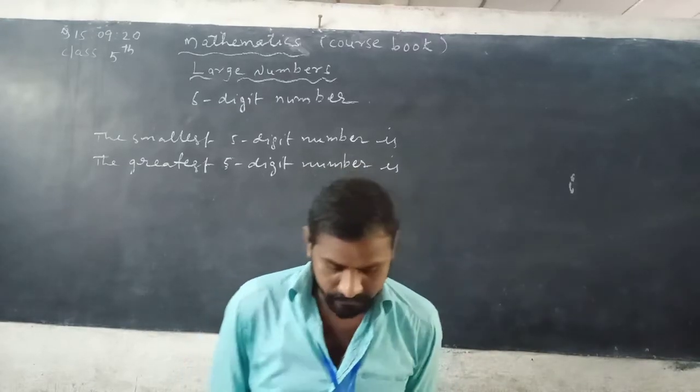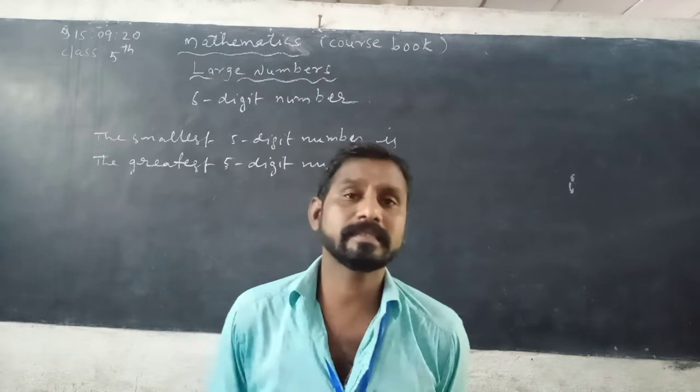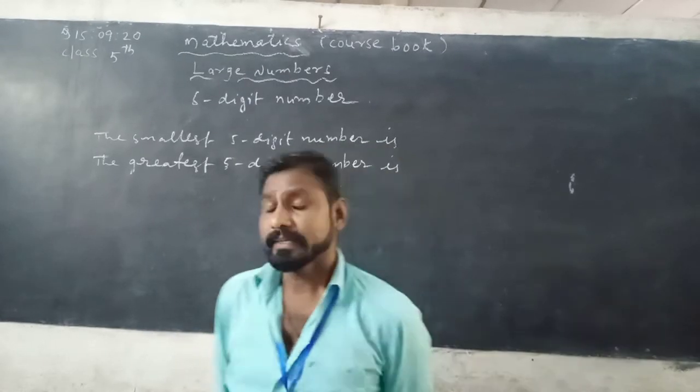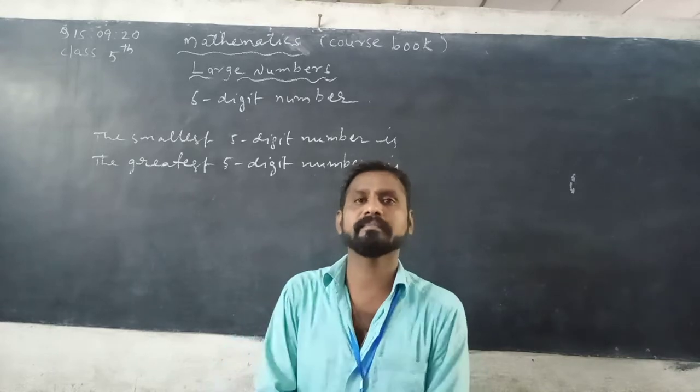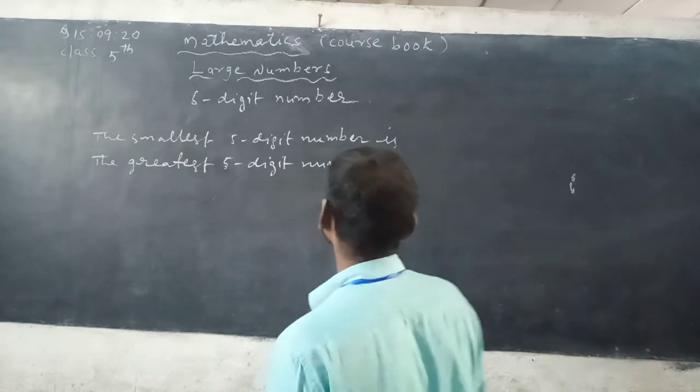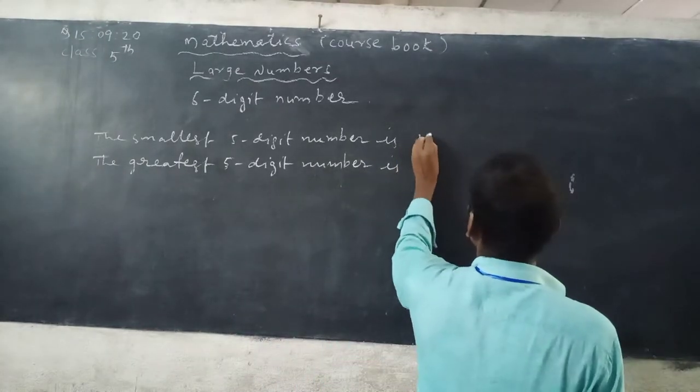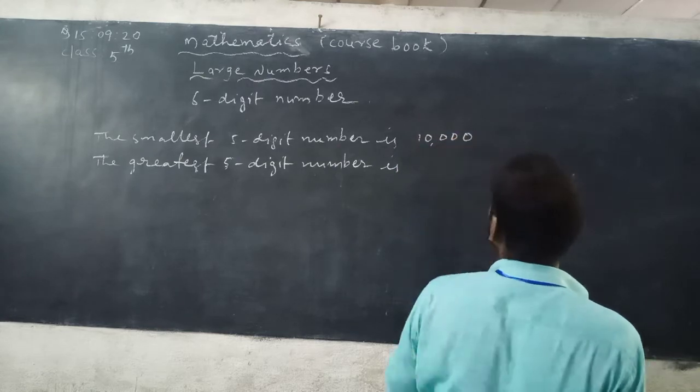I am fine. Today we will discuss large numbers. So, 6-digit numbers. First of all, let us go over 5-digit numbers. The smallest 5-digit number is 10,000.